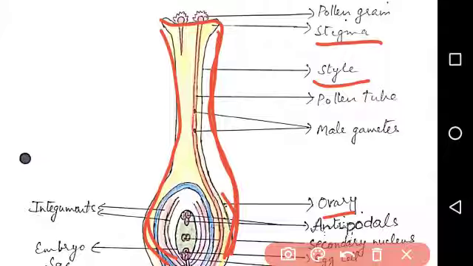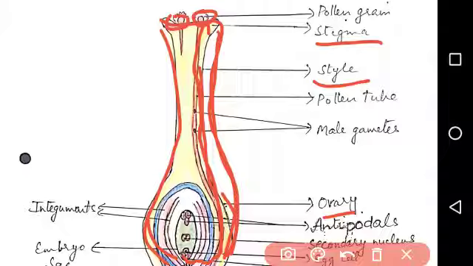This is the pistil, the female part of the flower. These are the pollen grains which have entered the stigma after pollination. Now they absorb the nectar and water from the stigma and burst out in the form of a pollen tube, which goes inside the style and passes into the ovary through the micropyle.